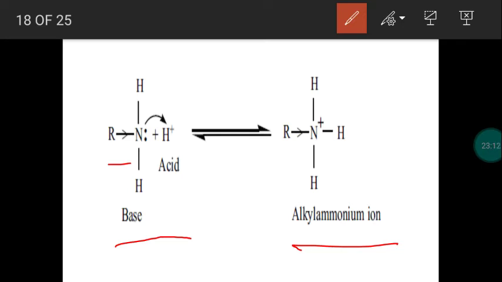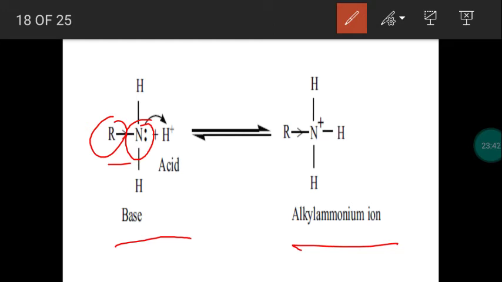Electrons are moving from the alkyl group into nitrogen. Comparing carbon, nitrogen has more electronegativity, so the bonded pair of electrons moves towards nitrogen, and the alkyl group is also an electron releasing group, so electrons are moving towards nitrogen. If an electron releasing group is present, the electron density around nitrogen will be more. With more electron density around nitrogen, it will easily donate a pair of electrons to H plus.